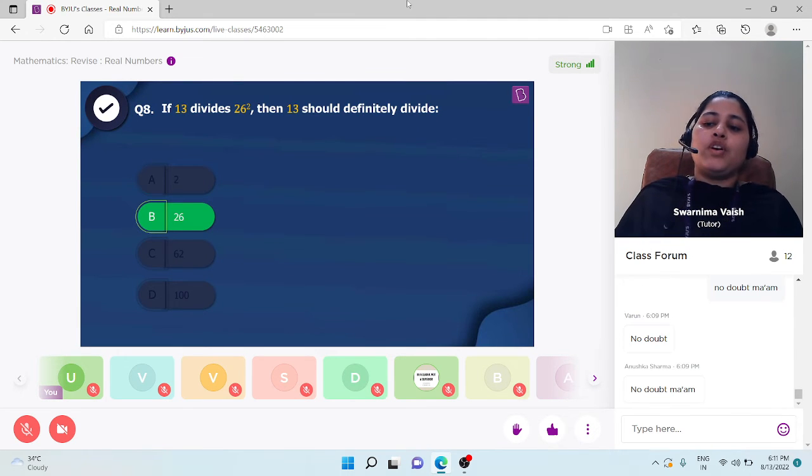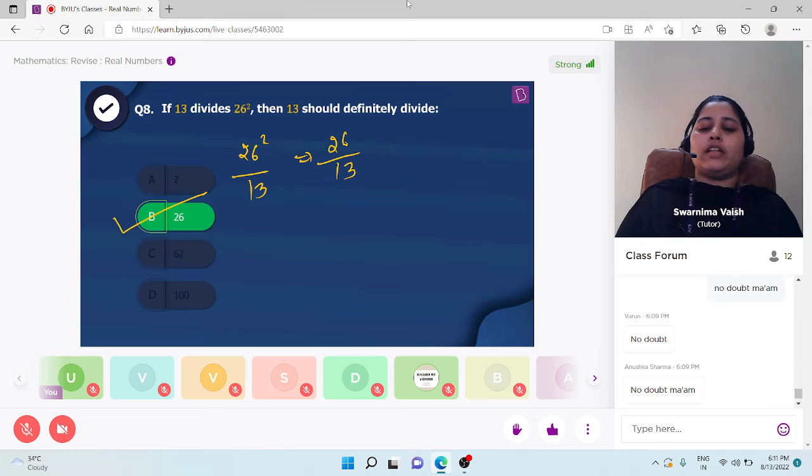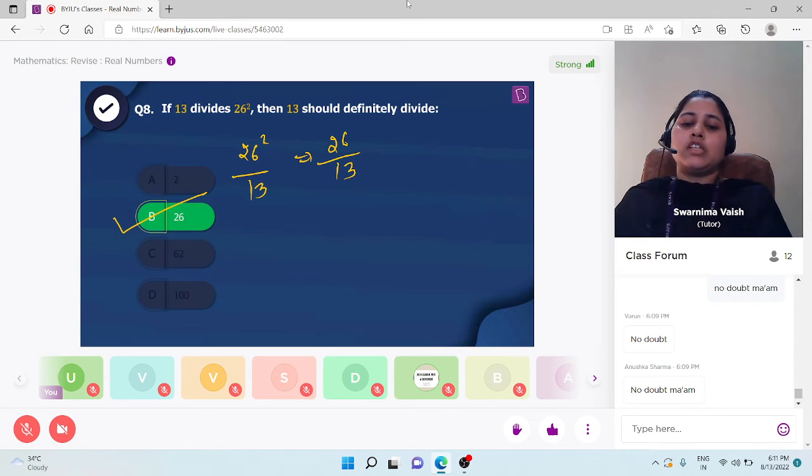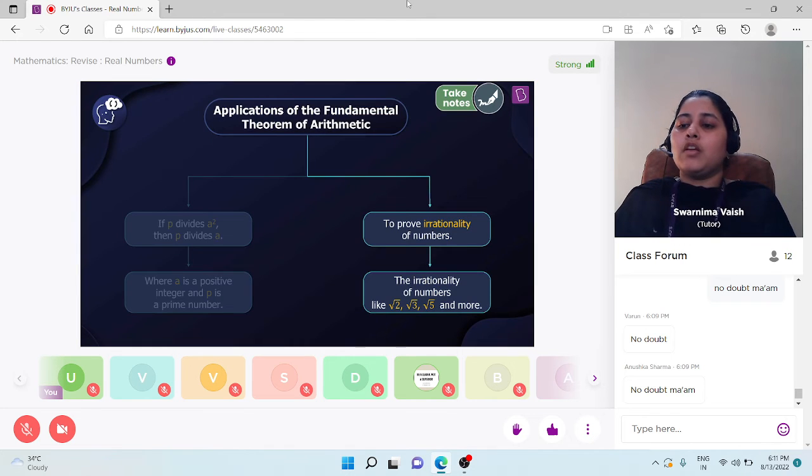With this, 26 square is divisible by 30, means 26 will also be divisible by 13. Option D will be the correct one here. And students, with the help of this, we can prove the irrationality of numbers. Means with the help of this statement, we can prove root 2, root 3, root 5, and so on, are irrational numbers. Students, how can we prove this? So, students, let's prove root 2 is irrational with the help of this statement.